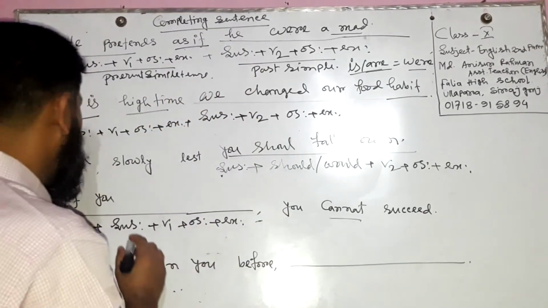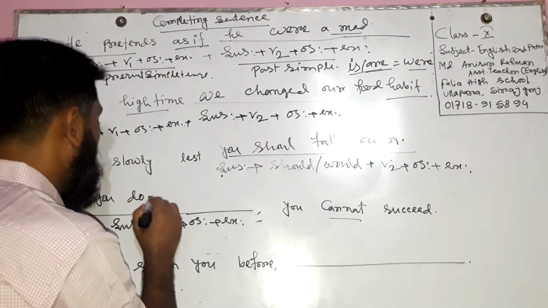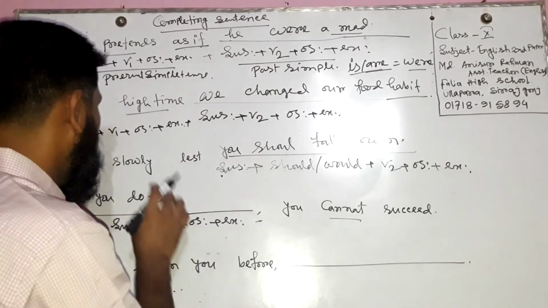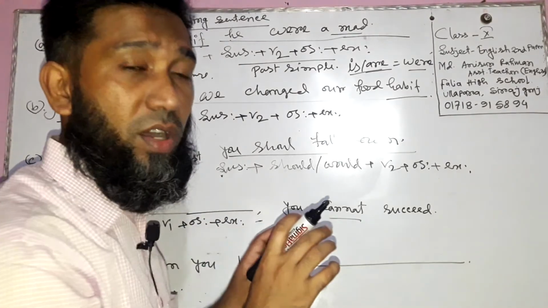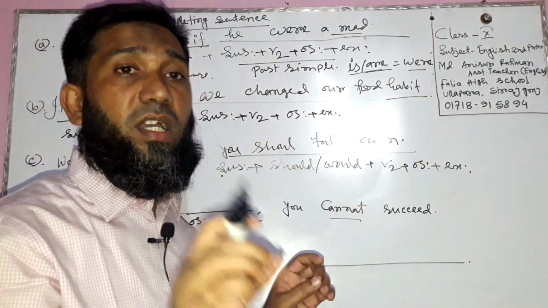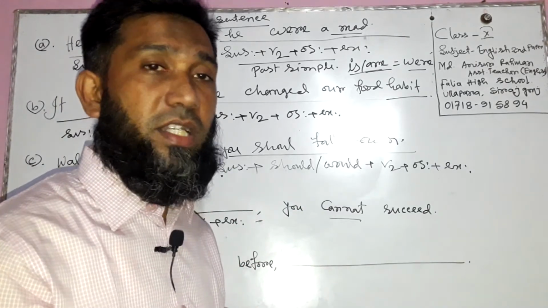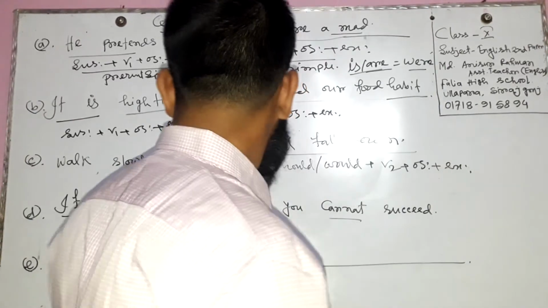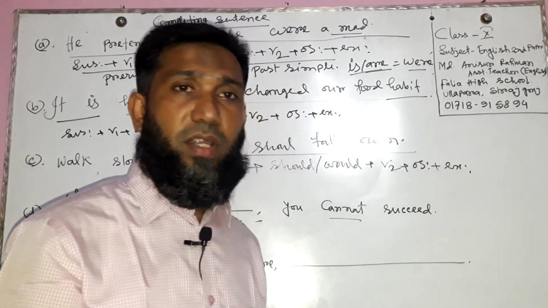Okay, if you do not. As this portion is present indefinite tense, if we form negative sentences with present indefinite tense, of course we need to use do or does as an auxiliary verb. Here the subject is second person singular.